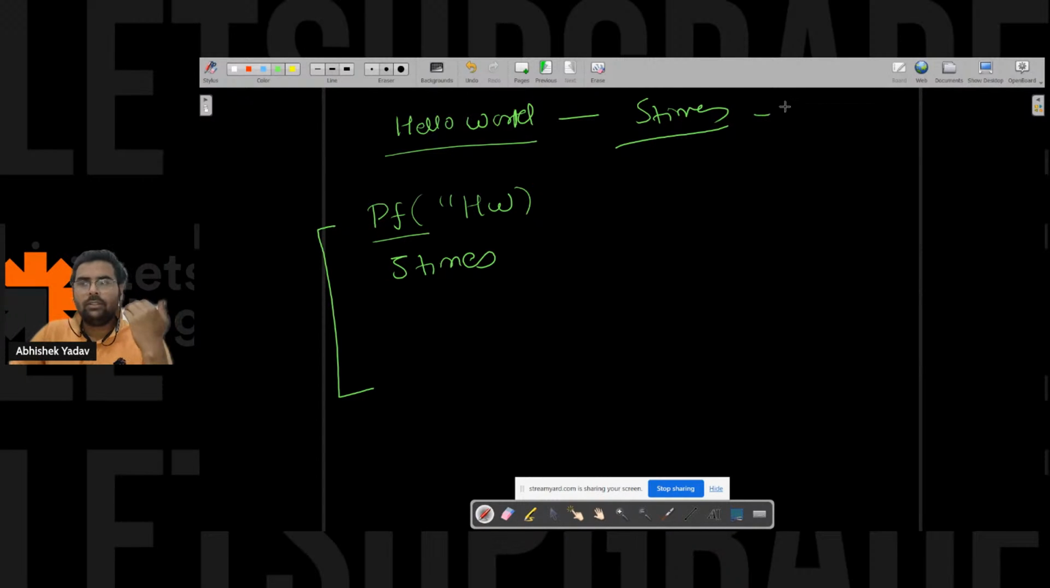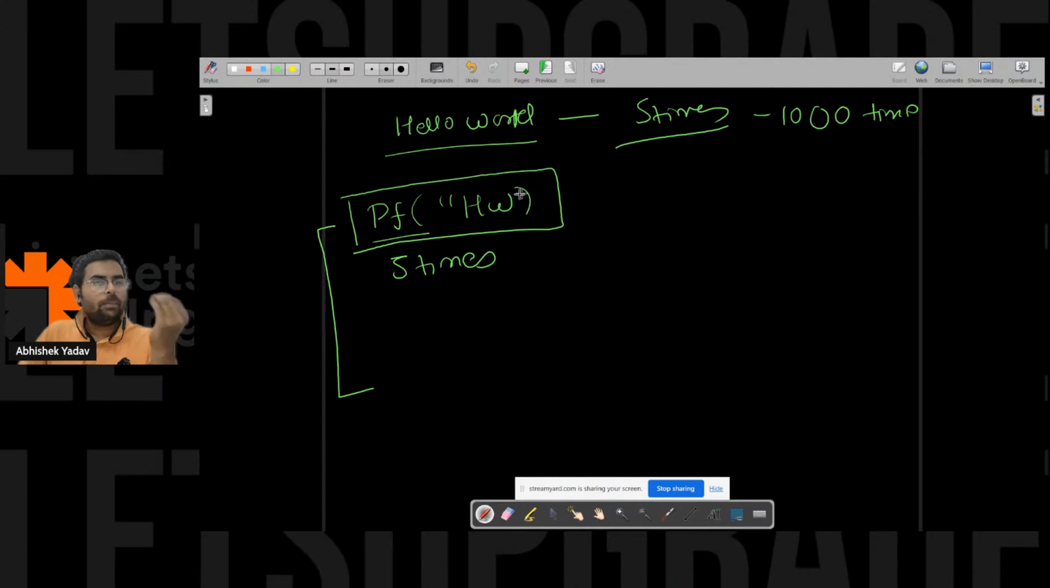Like if I have to print this hello world 1,000 times, then it is not possible for us to write printf again and again 1,000 times. So here we have a particular logic. I want to print something, and this logic I want to repeat 5 times, right?